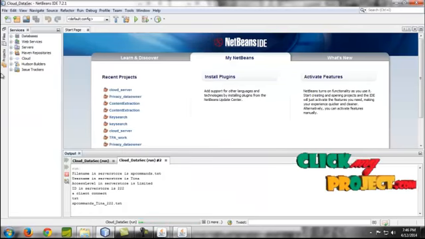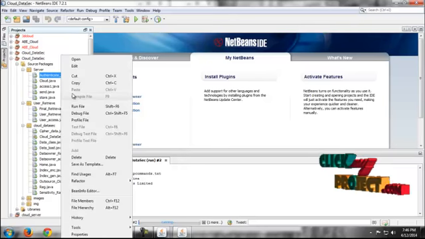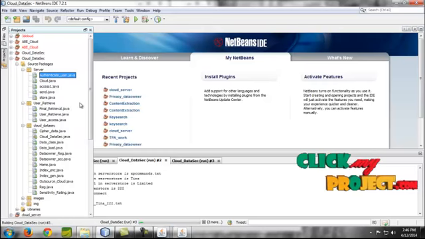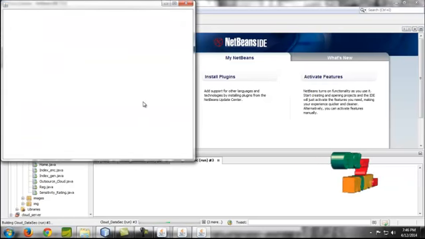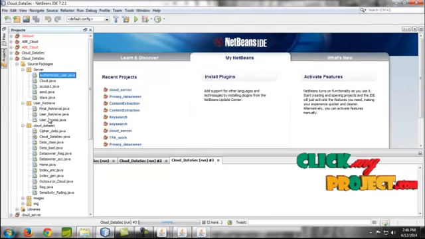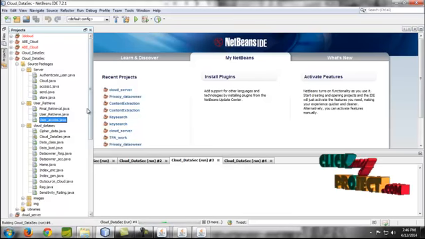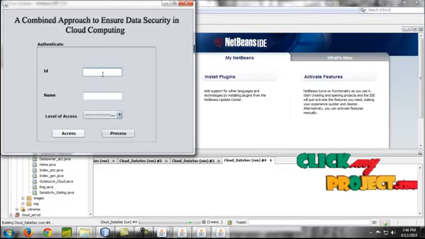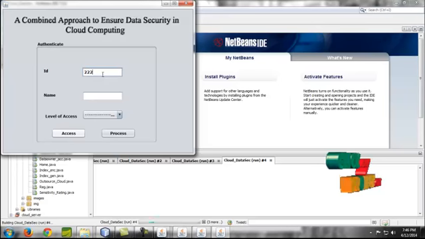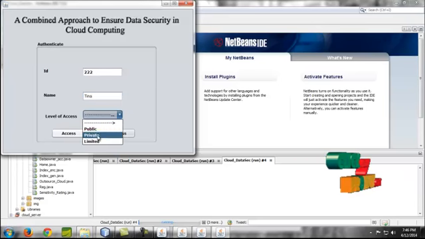Now once you store the data in the cloud, you have to authenticate from the server. You run authenticateuser.java, and give start. After that you go to useraccess.java in the user retrieve package, in which you enter the user ID and the name, and select the level of access.